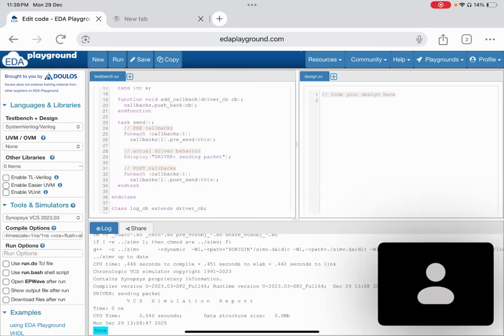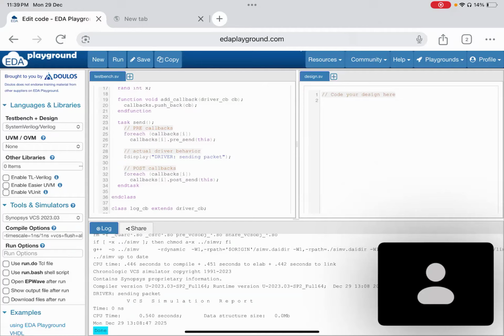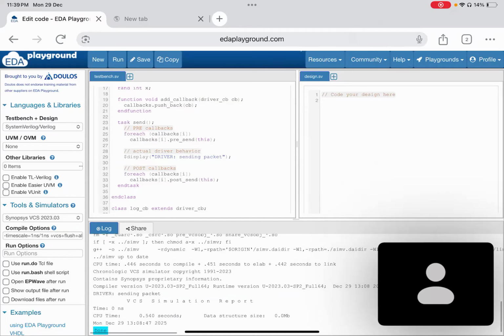Callback of 0 means the queue is empty, so that behavior won't execute. So only this line 29 will be executed. That's why in the output you can see only driver sending packet. If you see this output, only driver sending packet came in the output.